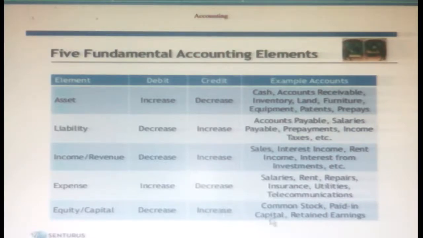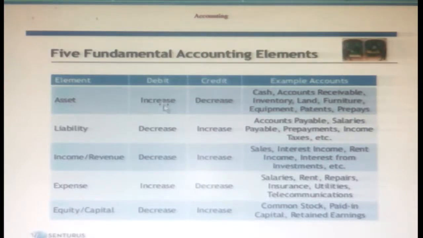So what is the equity capital here? How are you getting money? Retained earnings through our income, that's the meaning of retained earnings. Then you get the capital. So that's the 5 elements. The first element is asset, opposite is liability. Income is opposite to expenses. Then finally capital. That's the importance of the 5 elements and the examples given.